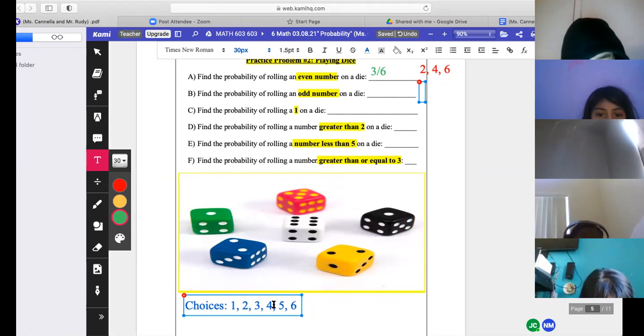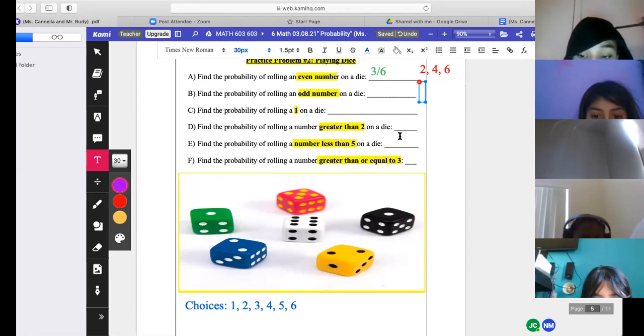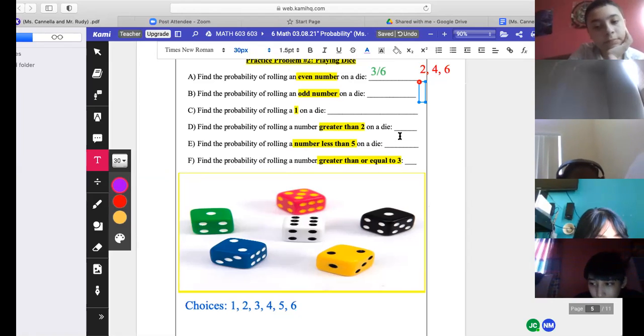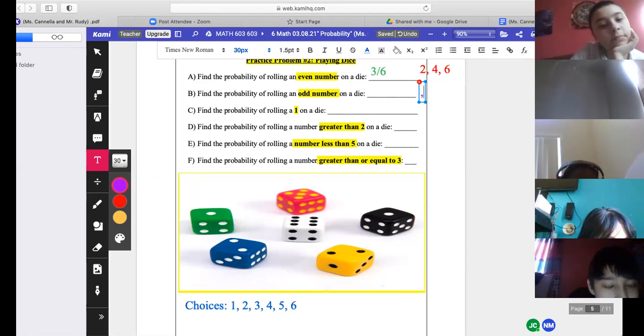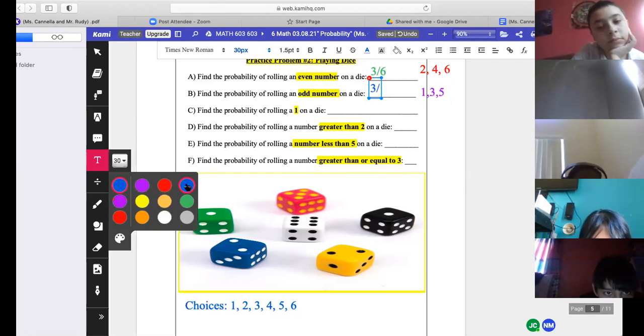Juliana, what are my odd numbers in the blue choices? 1 is odd. 3, 5. So how many odd numbers are there? 3. Out of how many altogether? 6.